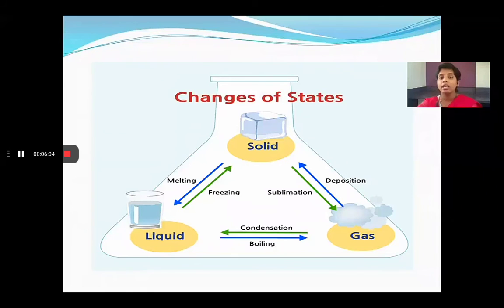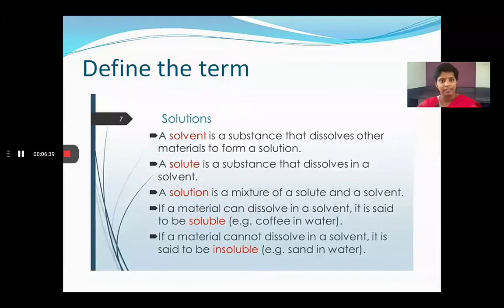In the same way, a solid can also change directly to gas by the sublimation process, and a gas can also change directly to solid by deposition. These terms you are going to study in higher classes. Here you have to study only melting, evaporation and freezing, which are due to change of states of matter.